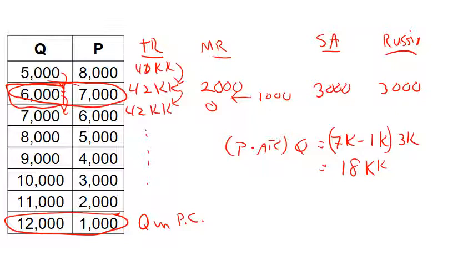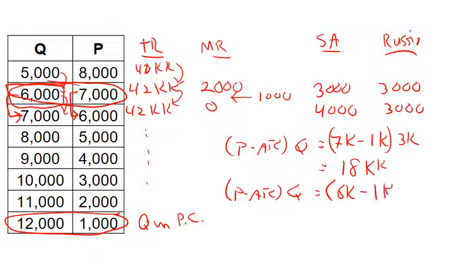Now what happens if Russia keeps its output at 3,000 and Saudi Arabia increases its output to 4,000? That means the total output is going to go from 6,000 to 7,000 and price is going to go from 7,000 to 6,000. At that point, the profit will equal, same formula, price minus average total cost times quantity. The price has fallen to 6,000. Average total cost is still 1,000. But now Saudi Arabia is making 4,000 instead of 3,000. That'll be 5,000 times 4,000, or it'll be 20 million.